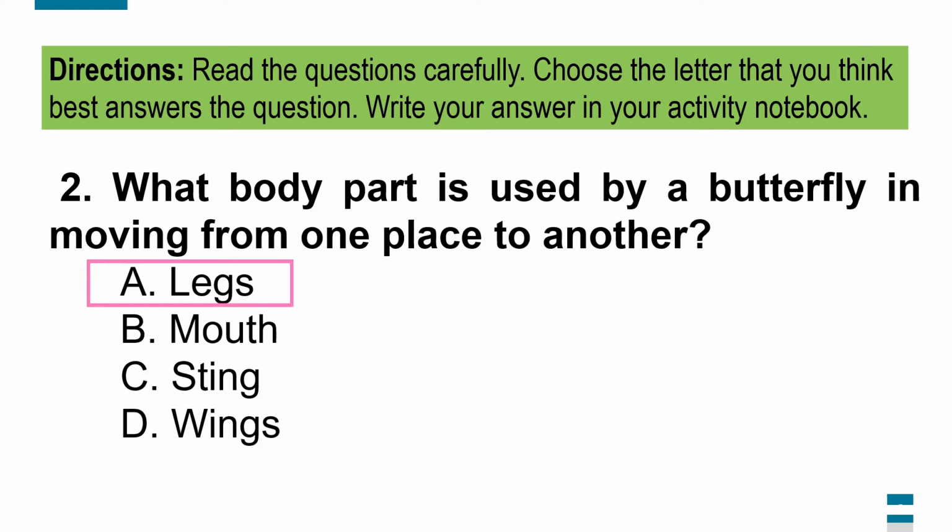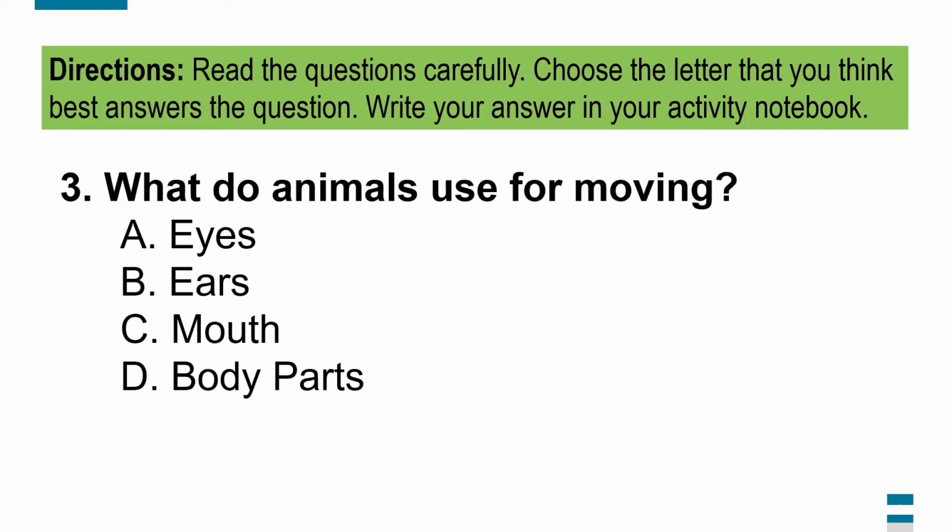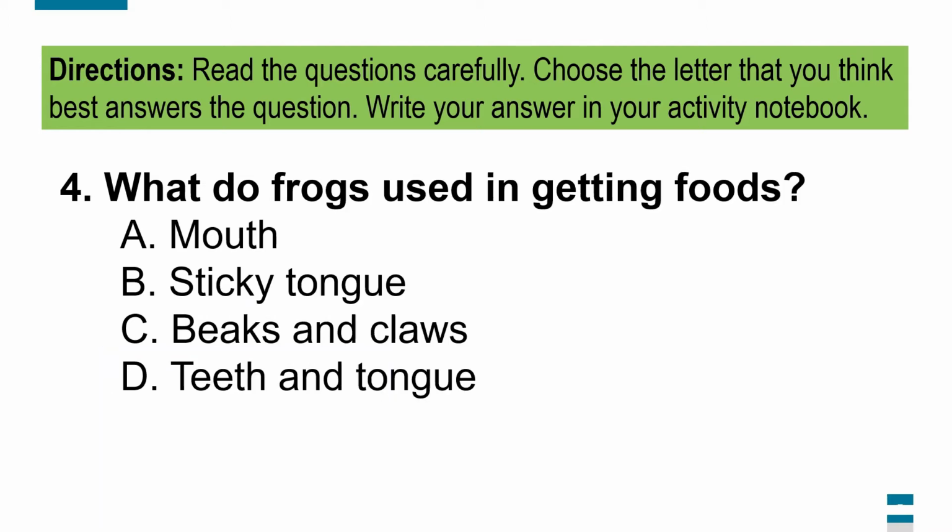2. What body part is used by a butterfly in moving from one place to another? A. Legs. B. Mouth. C. Sting. D. Wings. 3. What do animals use for moving? A. Eyes. B. Ears. C. Mouth. D. Body parts. 4.